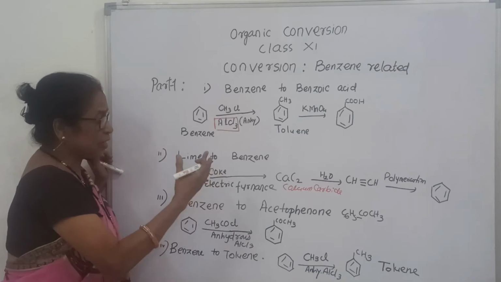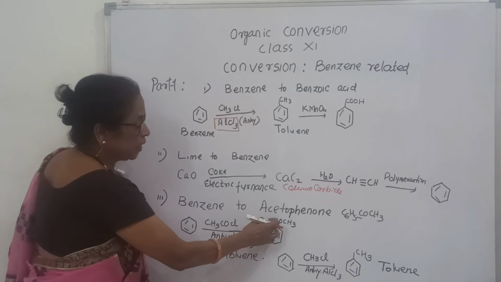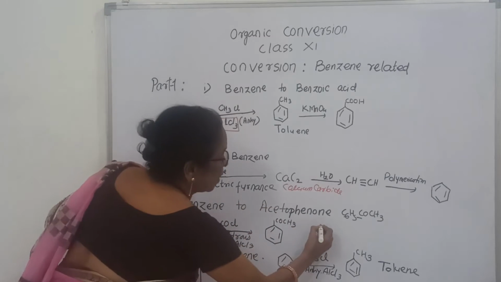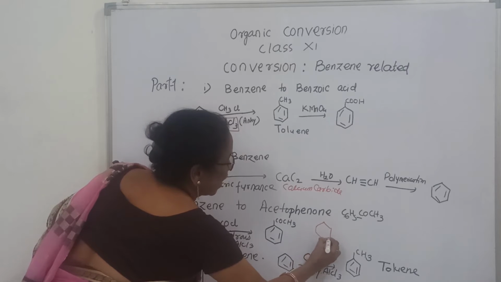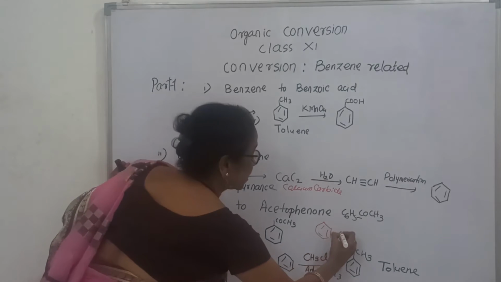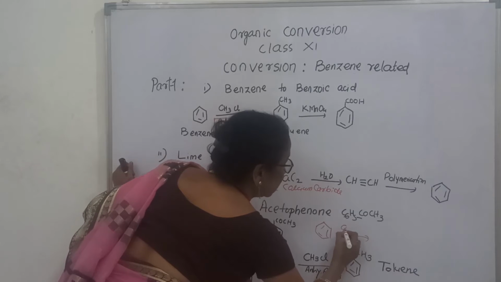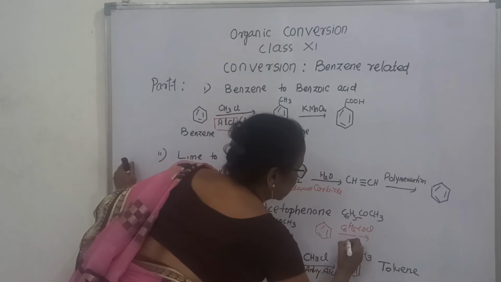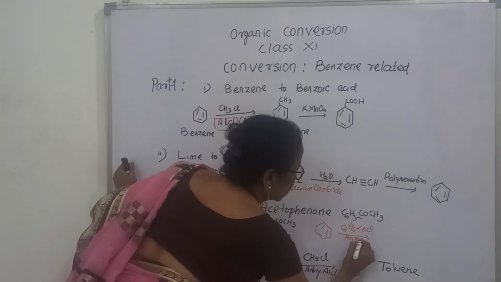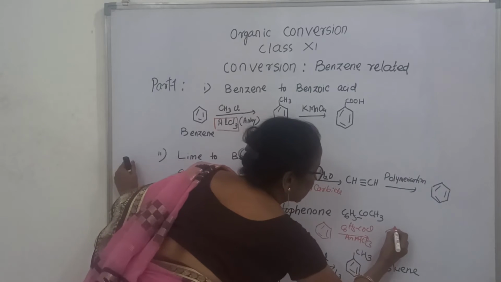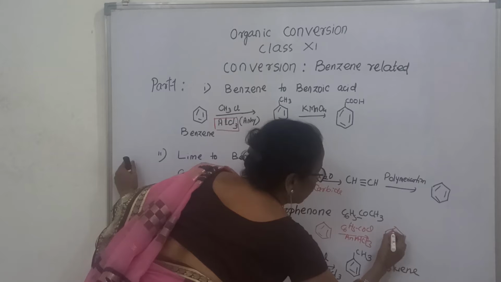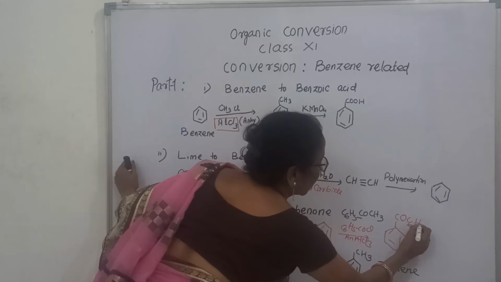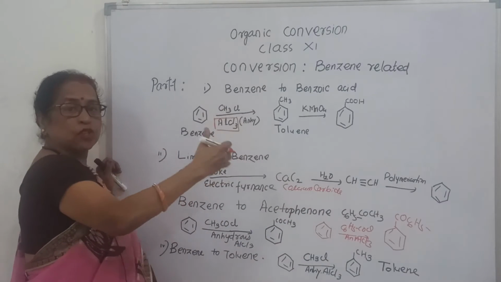Now tell me, what is benzophenone? Benzophenone means COC6H5. Suppose you take benzene and C6H5COCl. Then what happens? The same anhydrous AlCl3 gives benzene with COC6H5. That is called benzophenone.